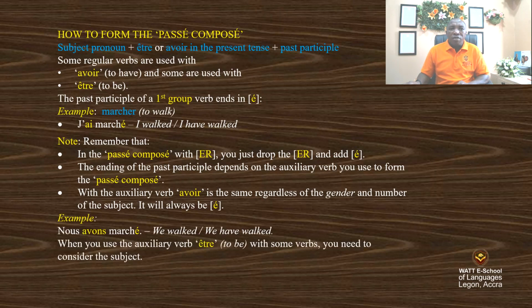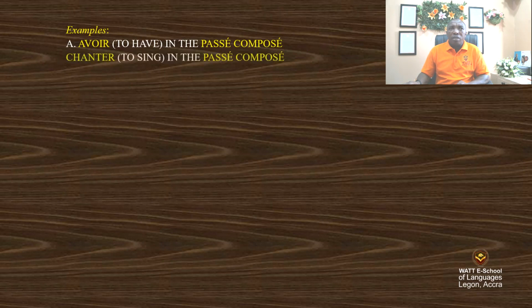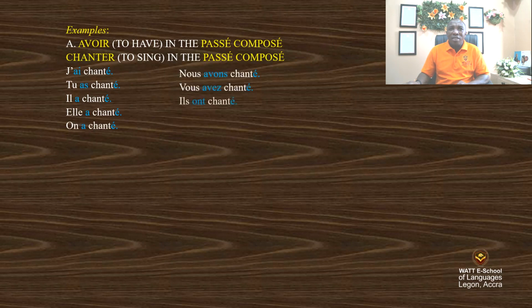When you use the auxiliary verb être, to be, with some verbs, you need to consider the subject. Examples: avoir, to have, in the passé composé. Chanter, to sing, in the passé composé. J'ai chanté, tu as chanté, il a chanté, elle a chanté, on a chanté, nous avons chanté, vous avez chanté, ils ont chanté, elles ont chanté. You can see it is the auxiliary verb avoir that is conjugated in the present, and the past participle of chanter ends in é throughout.